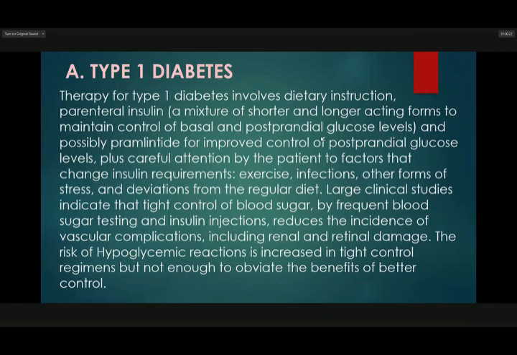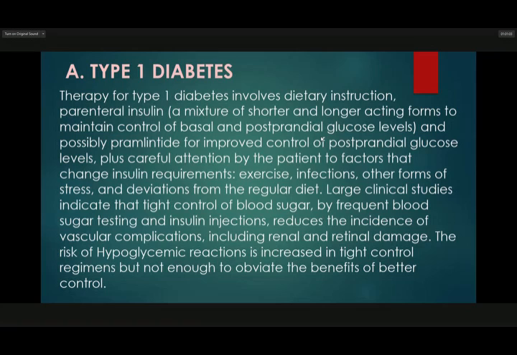Therapy for type 1 diabetes involves dietary instruction and parenteral insulin, mixtures of shorter and longer acting forms to maintain control of basal and postprandial glucose levels, and possibly pramlintide for improved control of postprandial glucose level, plus careful attention by the patient to factors that change insulin requirements, like exercise, infections, other forms of stress, and deviation from the regular diet.